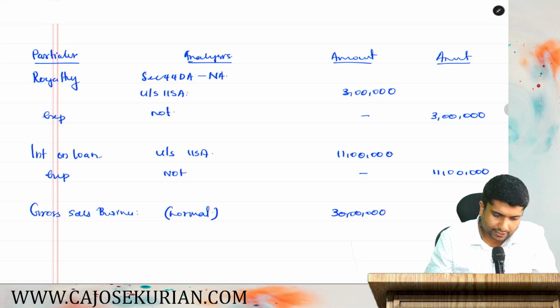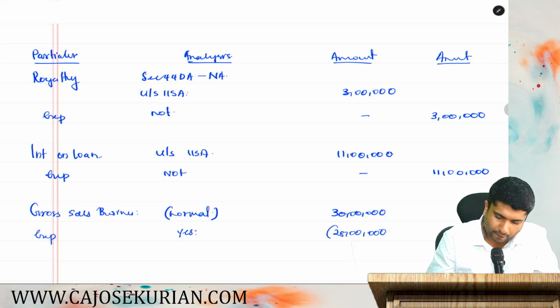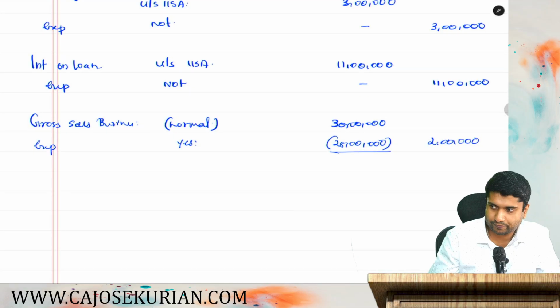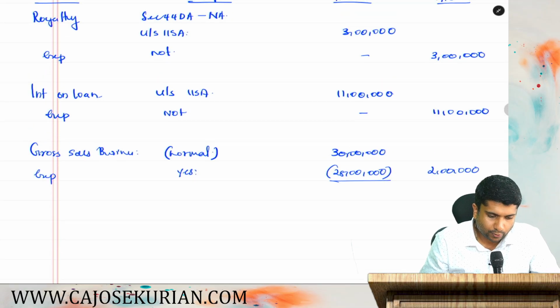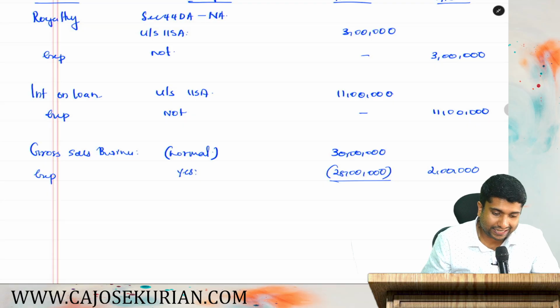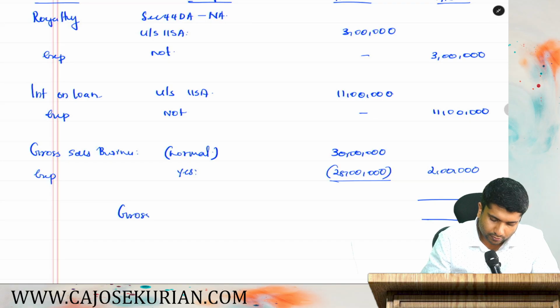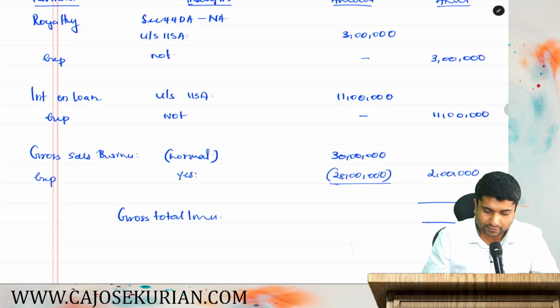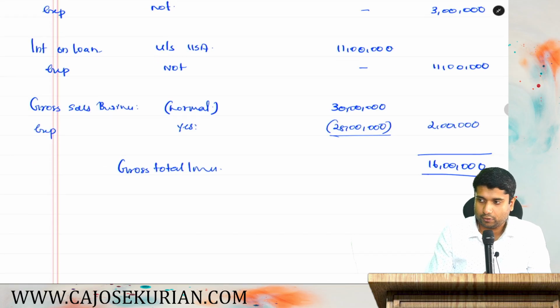Now there are certain expenditures from 28 to 44C. Can you claim the expenditure? Yes. It's a normal business income. Definitely you can claim all the expenses as a reduction. So how much is the net income? Effectively only 2 lakh will be taxable. Before moving on to the donation to Prime Minister's National Relief Fund, let's compute the gross total income. It will be 3 plus 11 plus 2, that is 16 lakh.